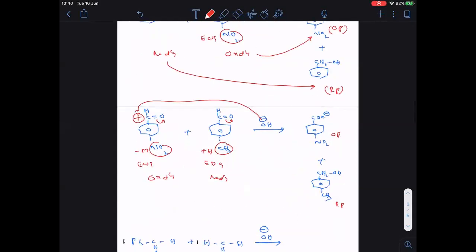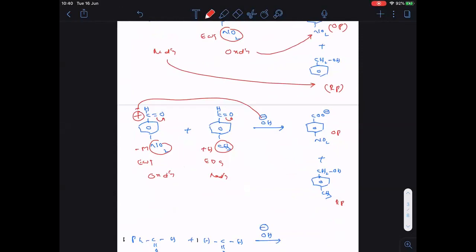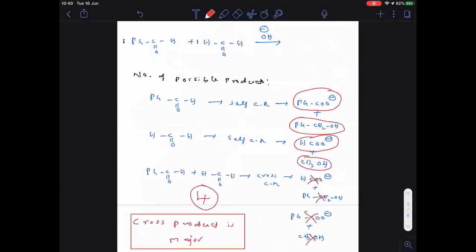Here, some one or two questions we did. And in crossed Cannizzaro, you have to identify which undergoes oxidation and which undergoes reduction. That is the important thing here. Number of possible products, 4. Cross products are the major products because crowding is important there. Clear everyone?